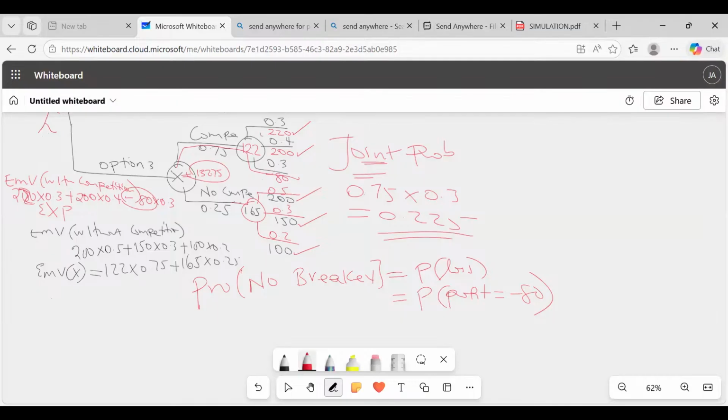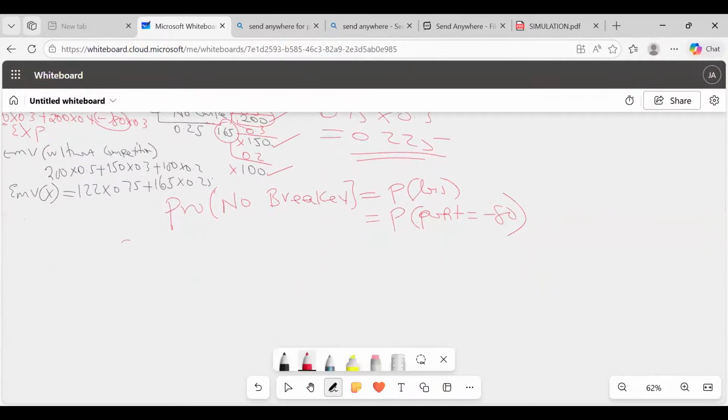Hii ya kwanza ina meet kweli? Yes, ina meet. Because you see, the probability of achieving the target profit of at least 180, so it is 180 or more. Hii bado ina meet, unaona hiyo? Hii hapana, hii ina meet. Hii hapana, hii hapana, isn't it? So there are basically only 3 events meeting that criteria.